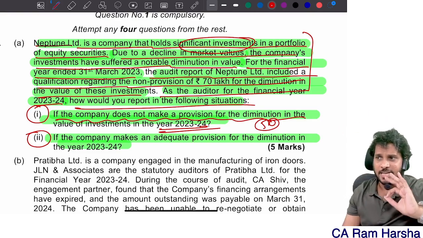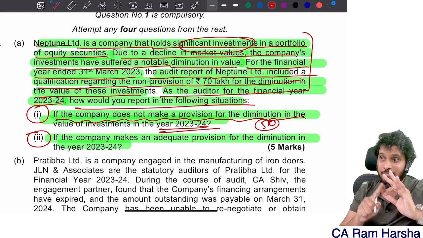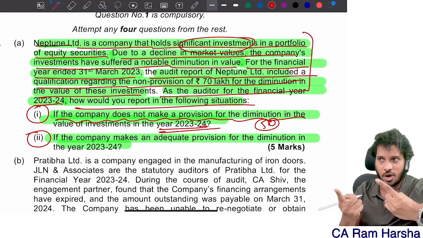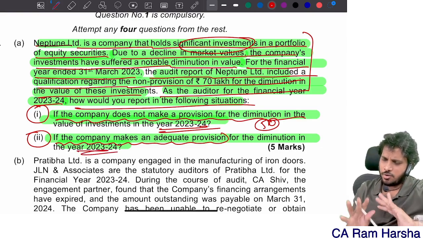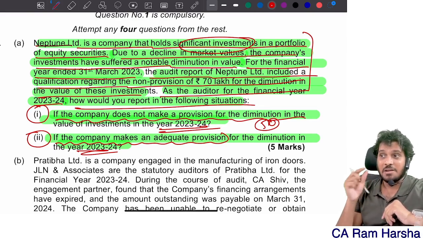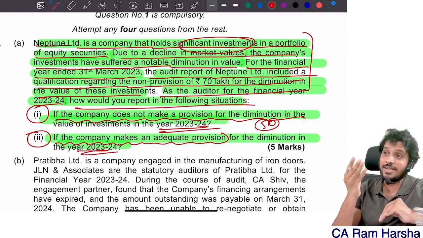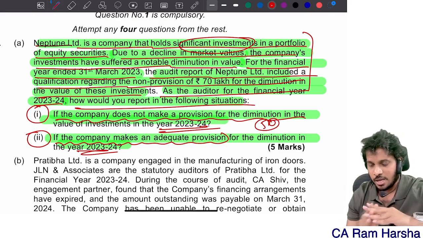If the prior period auditor has given a modified opinion in the prior period financial statements, see whether the modification is relevant and material in the current period. If so, the current auditor shall also give a modified opinion on the same. Suppose the company makes adequate provision in the current year. Fine. In such a case, in the current year you will give unqualified opinion. However, under the other matter paragraph, you will mention the fact that prior period financial statements were audited by the predecessor auditor and the auditor had given a qualified opinion on the prior period financial statements. Understood? We'll see what answer they gave.